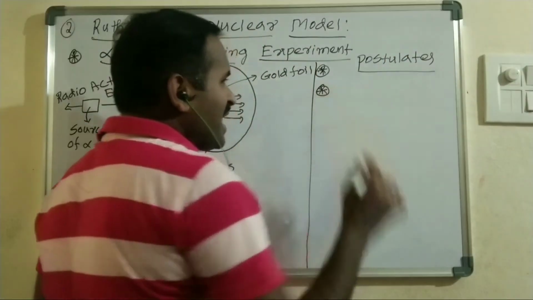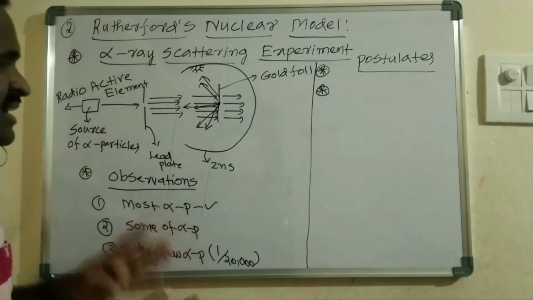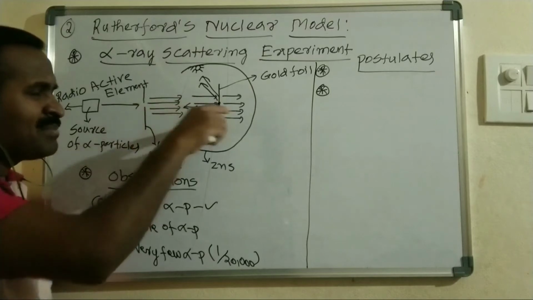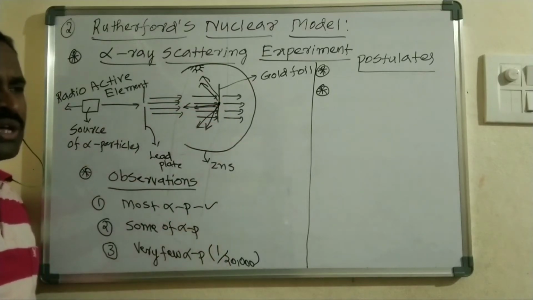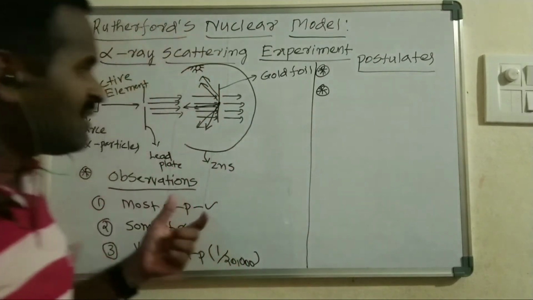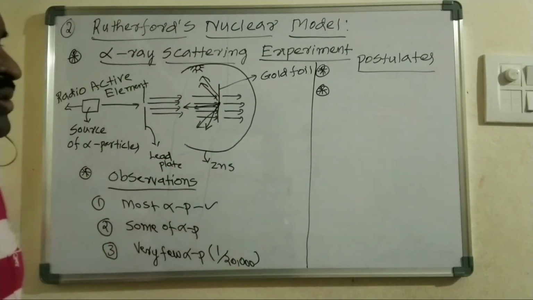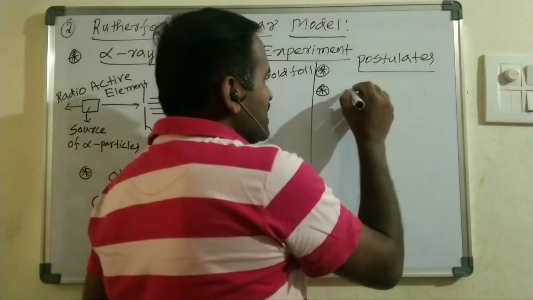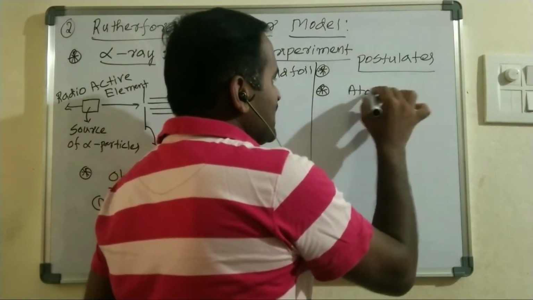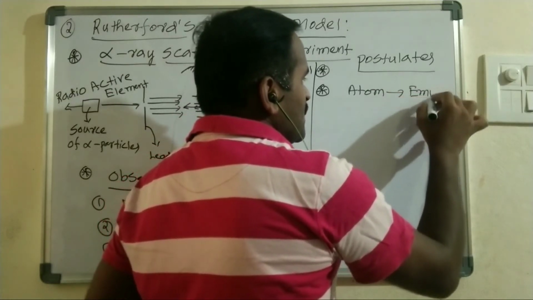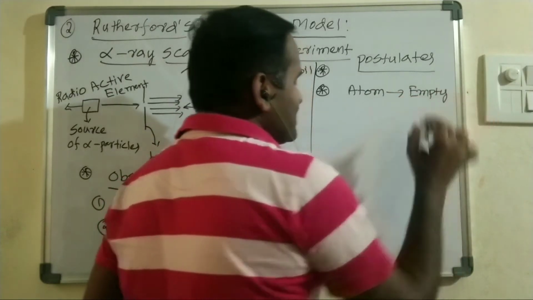So most of the atom is empty space, because most of the alpha particles pass directly through the gold foil without any deflection or deviation. That's the reason Rutherford concluded that most of the atom is empty space.